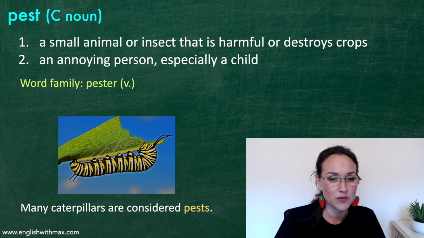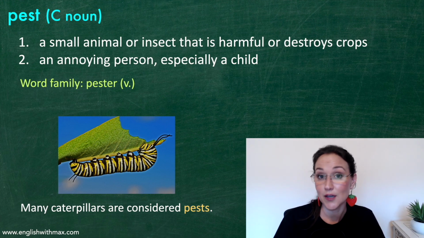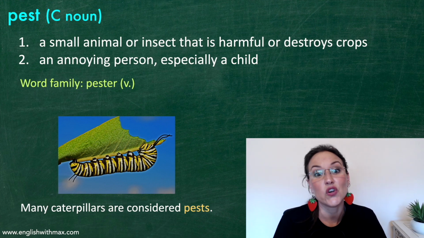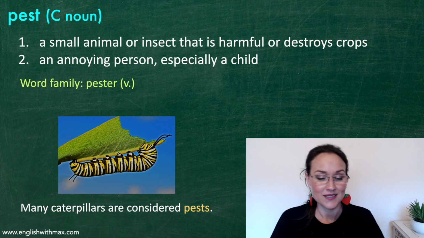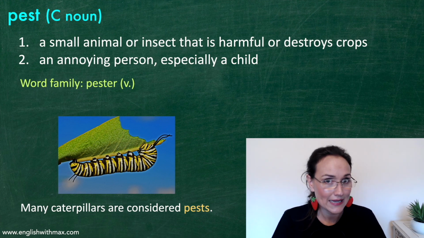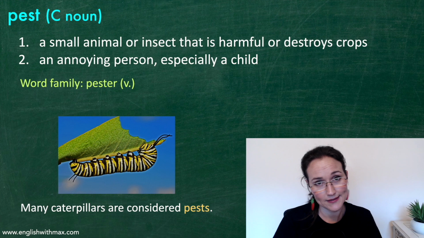Let's look at the word family. There we have the word pester. It's a verb, to pester. It basically just means to annoy. In the picture there you can see a caterpillar. Many caterpillars are considered pests, even if they turn into beautiful butterflies.